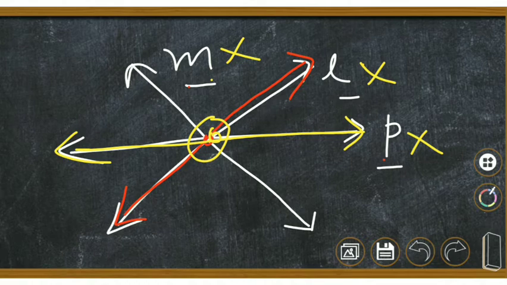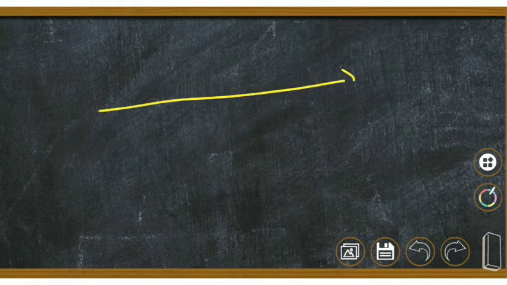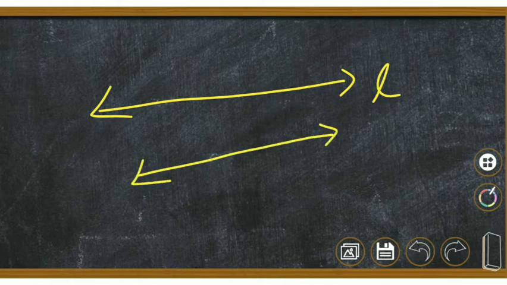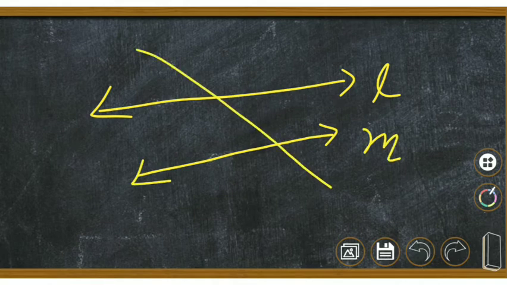Correct? Understand? So for a transversal, it is very important that it should cut the given two lines at two distinct points. Let me draw one more. Let us take line L, right, and let me take line M, and let me draw this.